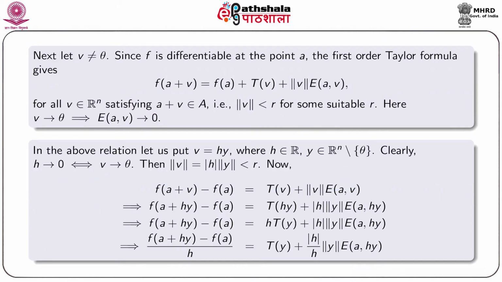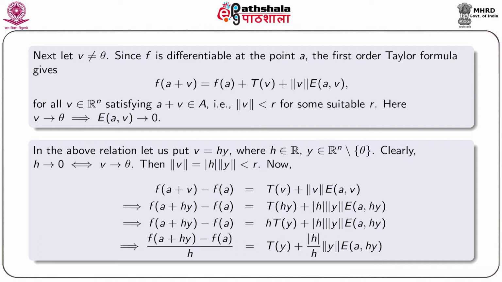Now, we consider v non-zero. Since f is differentiable at the point a, the first order Taylor formula gives f of a plus v equal to f of a plus T(v) plus norm v E(a, v) for each v in Rn satisfying a plus v in A, that is norm v less than r for some suitable r. Here v tends to theta implies E(a, v) tends to 0.